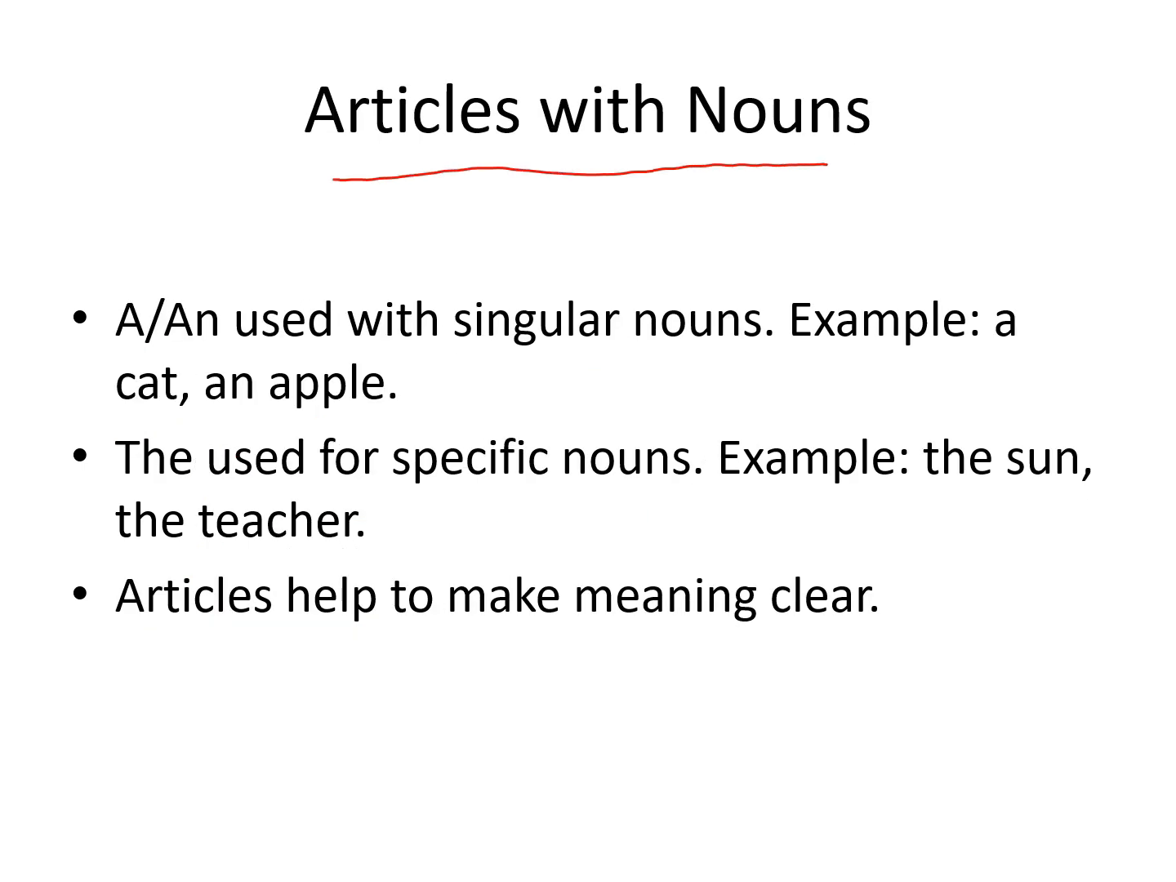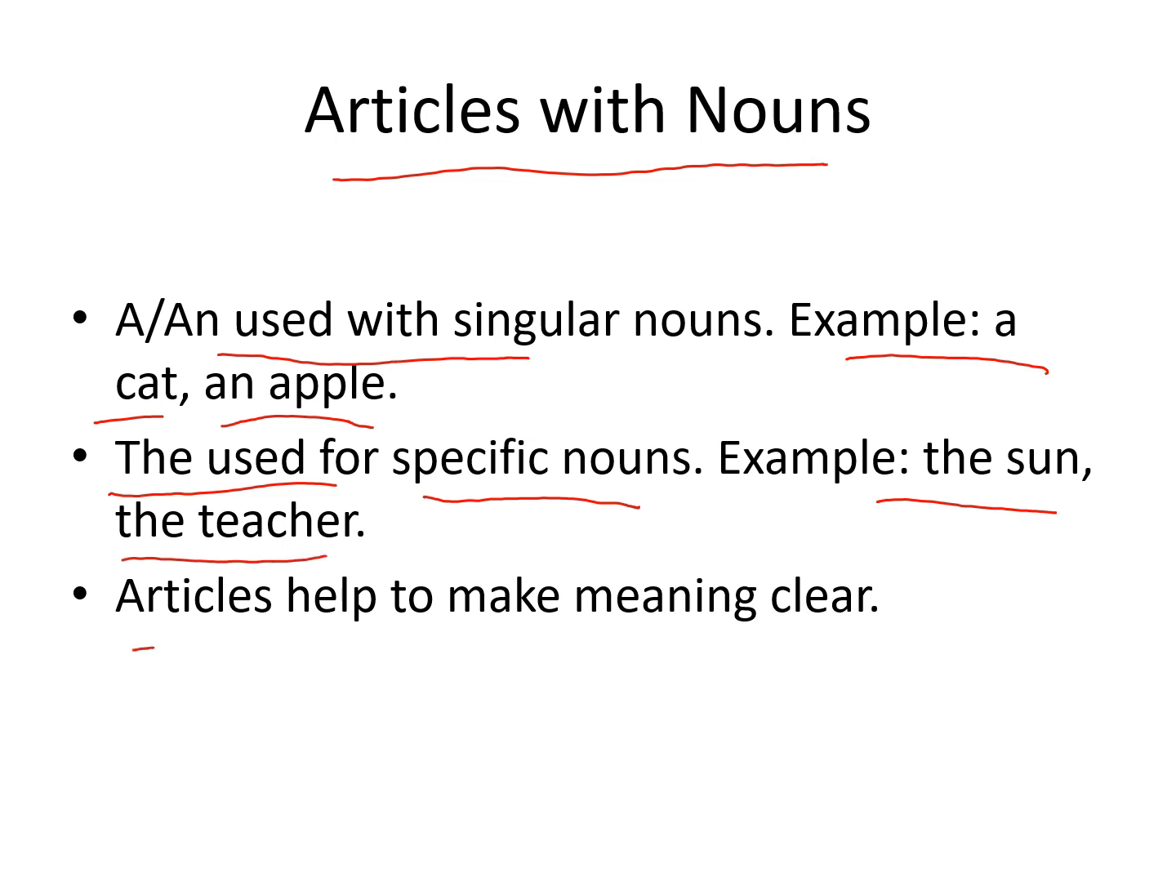Articles with nouns, a or an. The indefinite article is used with any singular noun. For example, a cat, an apple. So an is usually used with vowel sounds and a is used with any consonant sound. The definite article is used for specific nouns, for example, the sun, the teacher. So these articles help to make meaning clear.